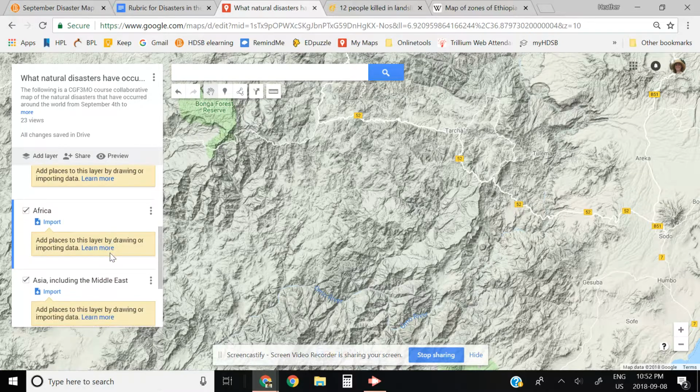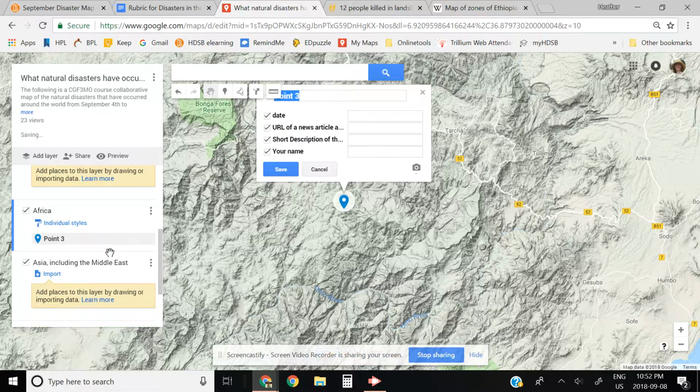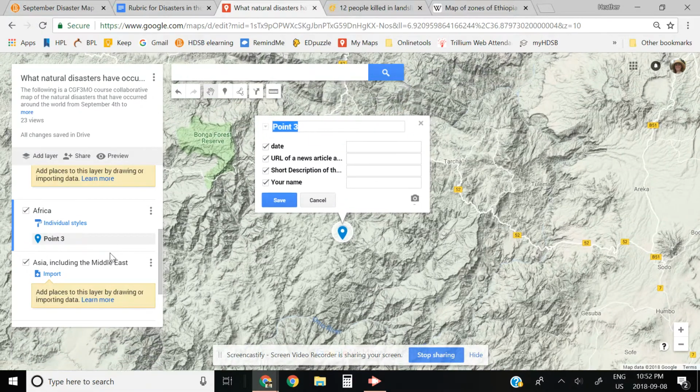I want to make sure I actually click on the correct menu, because if not, I'm going to have my pin in the incorrect continent, and it's just going to mess things up. So now that I've clicked on Africa, I'm going to add my marker into that spot right there. Where it says 0.3, I need to actually put a title. I'm going to say landslides in Ethiopia.